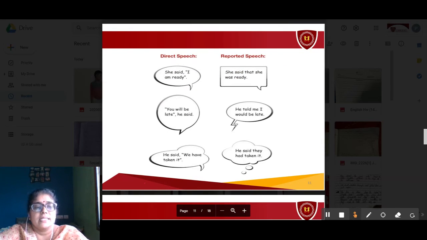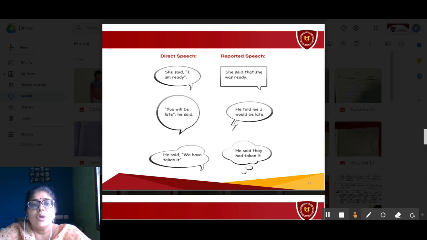Now let's see some more examples of how a sentence can be written in direct and in indirect or reported speech. She said, "I am ready." She said, comma, inverted commas open, I am ready, full stop, and inverted commas close. That same sentence can be written in indirect or reported speech as: she said that. That is the word we should always remember to use. She said that she was ready. "I am ready" will change into "was ready."